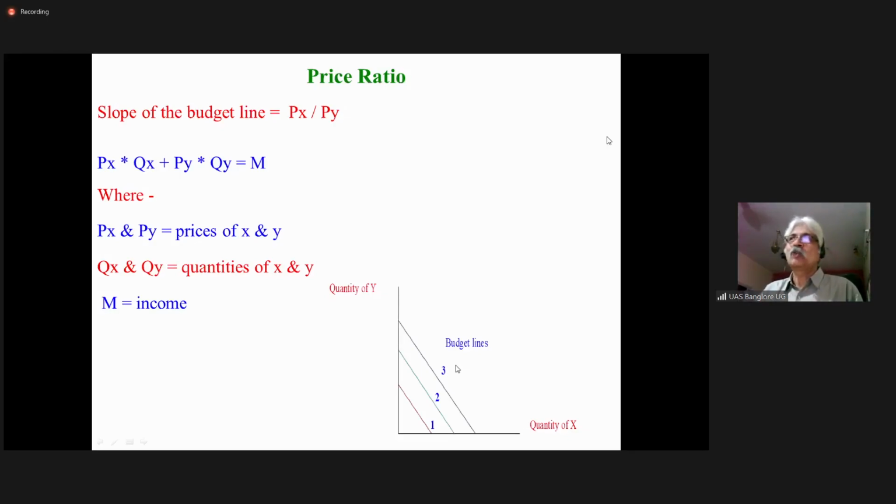Can you guess what could be the equilibrium point? Anyone? Can you imagine what could be the equilibrium point? Consumer satisfaction? Anyone?